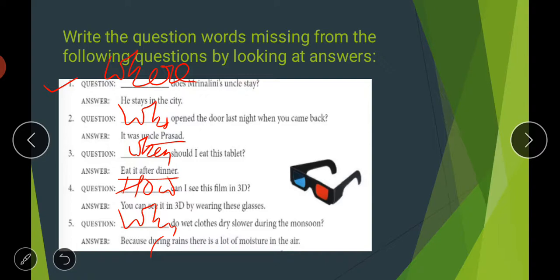So here the right option will be why. Why do wet clothes dry slower during the monsoon? Because during monsoon or rain there is a lot of moisture in the air. We are giving a reason as an answer, so the question word here is why.